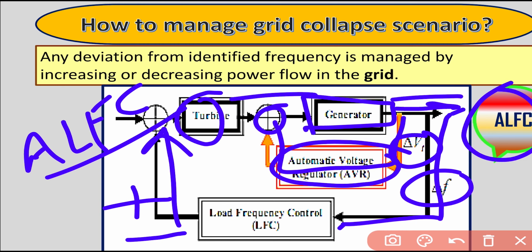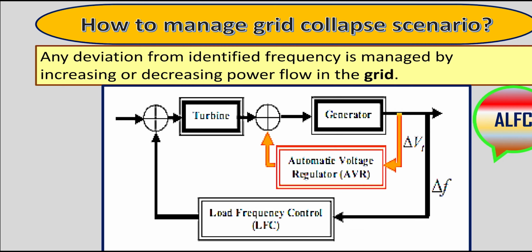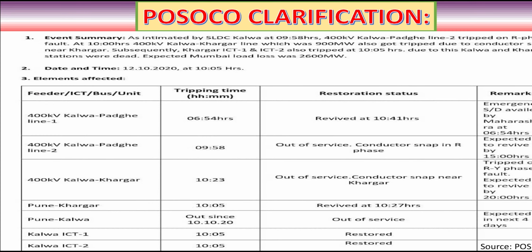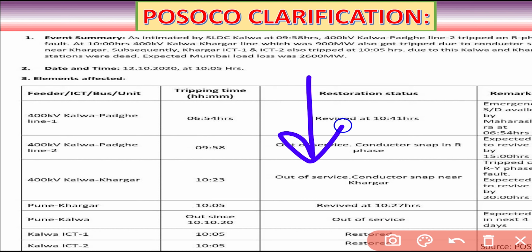So this is the recent clarification given by POSOCO, that is Power System Operation Corporation, which runs the NLDC, the National Load Dispatch Center. The event happened in Mumbai. Basically, there was a line loss, meaning a power loss on two lines. One line is the 400 kV Kalwa to Padghe line 2. It got tripped due to an R phase fault, right?